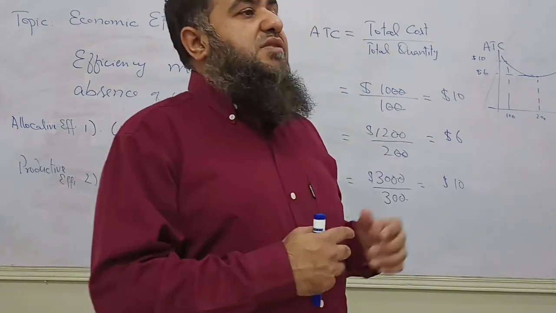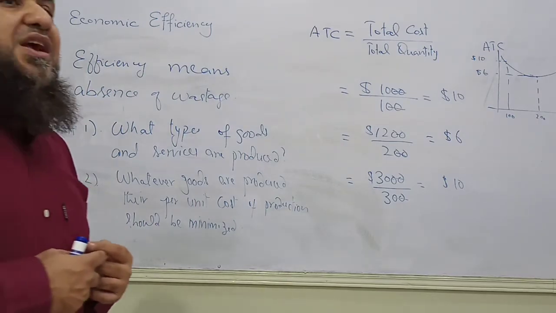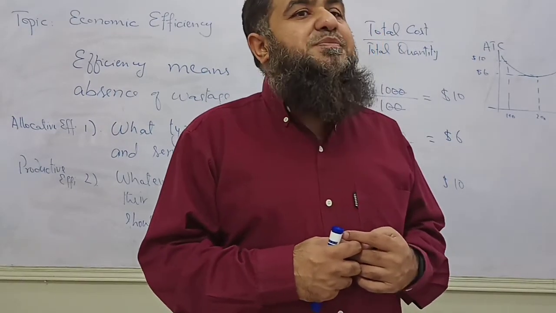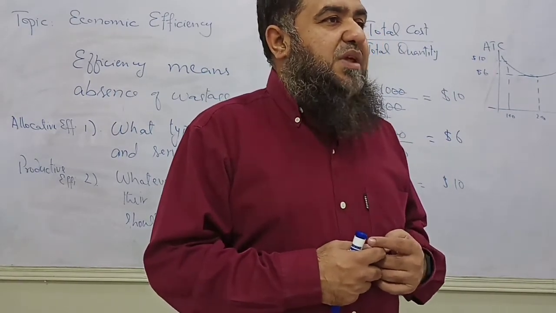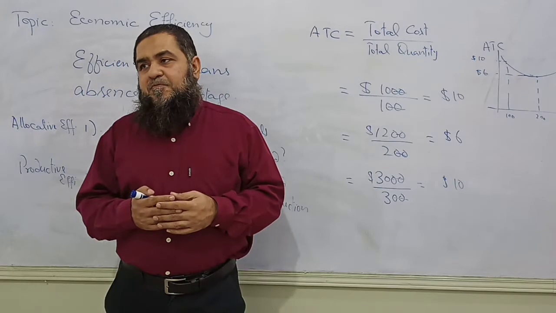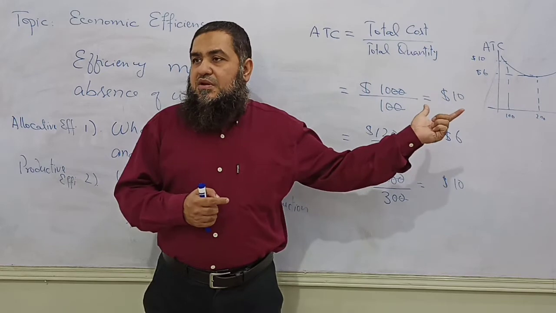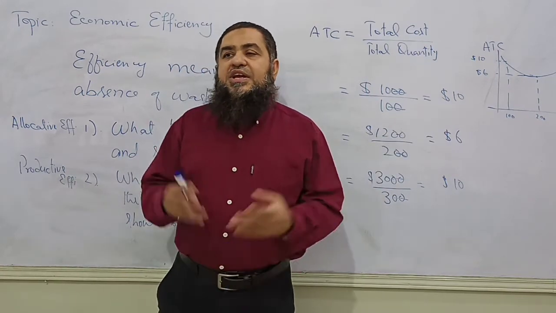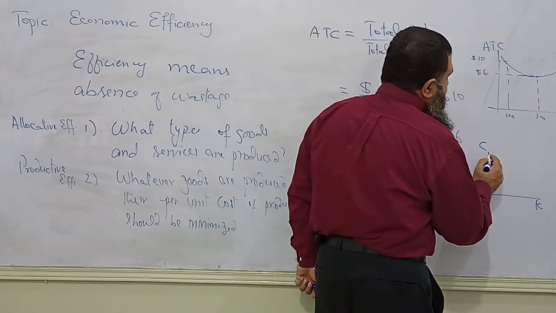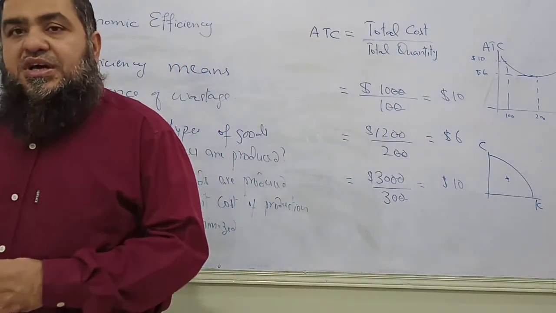Alright. Another thing I want to explain related to productive efficiency. We are quite familiar with our favorite topic of PPC, the production possibility curve. What does it represent? The basic economic problem that there is a limitation of resources, but they can have alternate uses. Here I was talking about one good in a single firm. If we talk about the whole economy producing two types of goods, what are those goods? Capital goods and consumer goods. This is your familiar PPC.